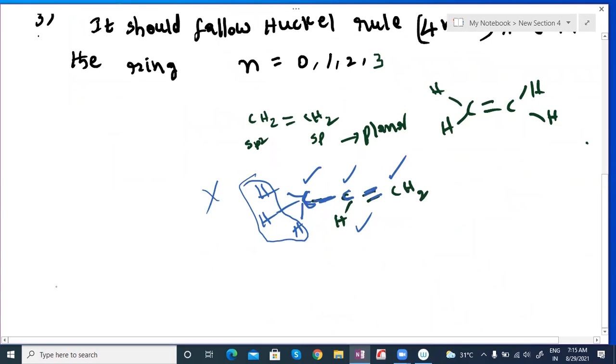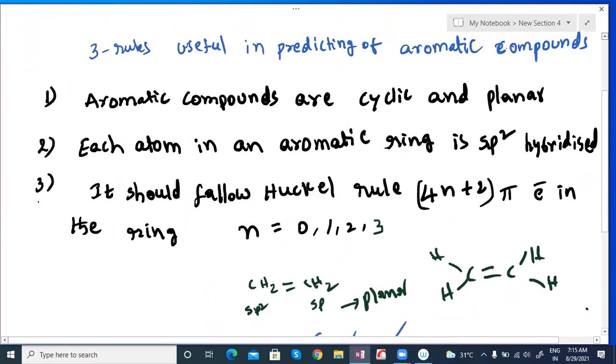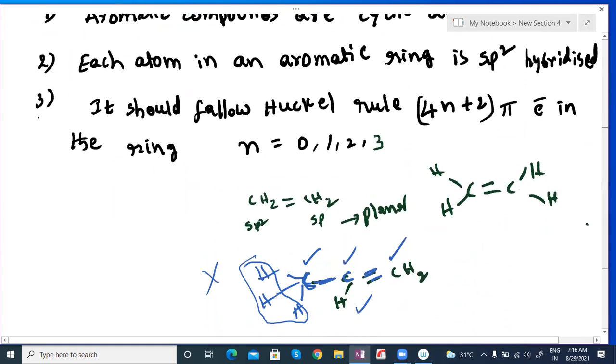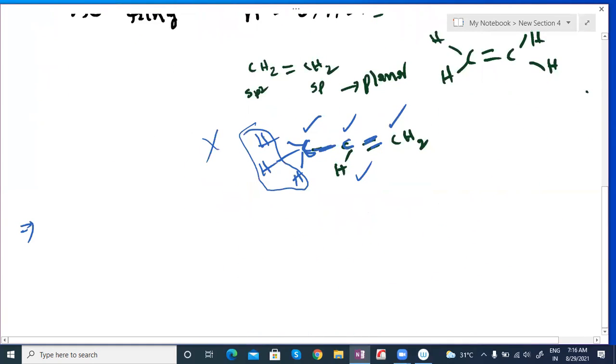So the next rule I'm going to use: each atom in an aromatic ring is sp2 hybridized. That you can apply. So each atom should be sp2 hybridized. Then only can you think of planar character.